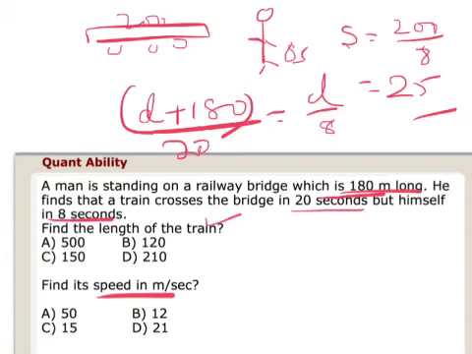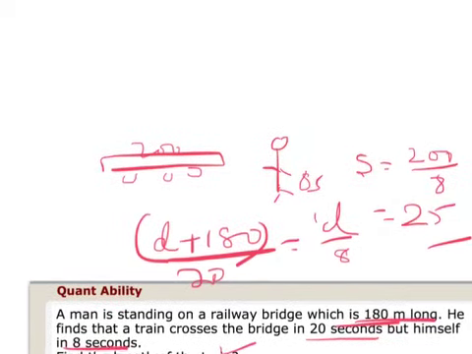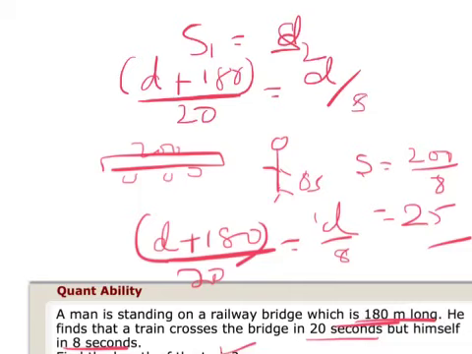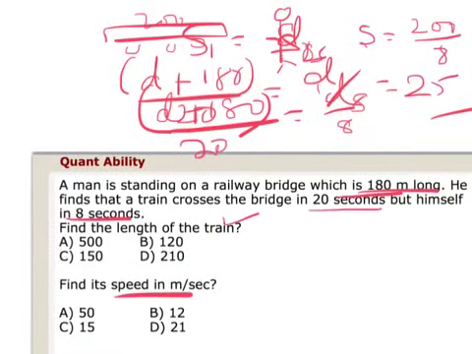What I'm trying to say here is, can I say the speed of the train in the first case is equal to the speed of the train in the second case? In the first case, the train plus the total bridge is covered in 20 seconds. The man alone is crossed in 8 seconds. So d by 8, I'll cross multiply and I can solve. That is the normal way of doing this question.